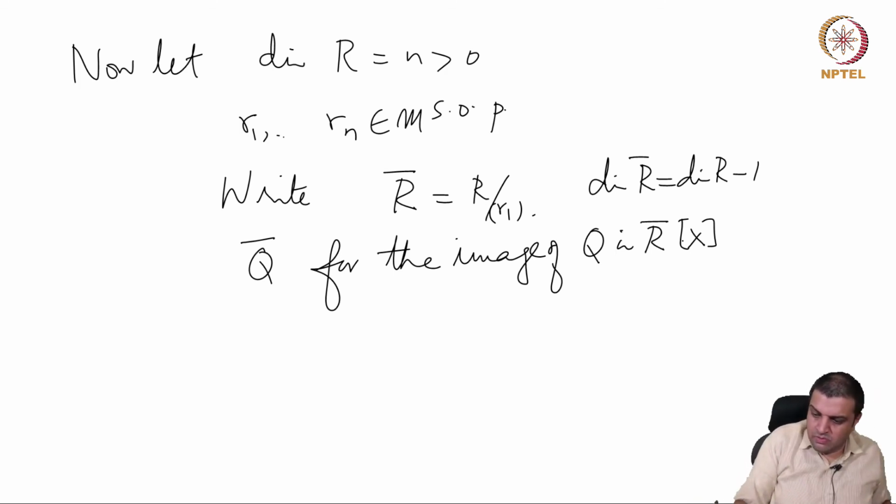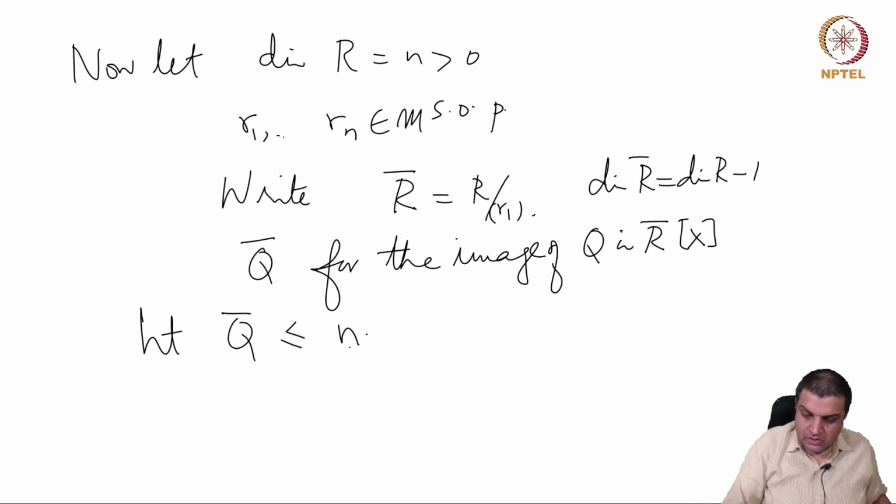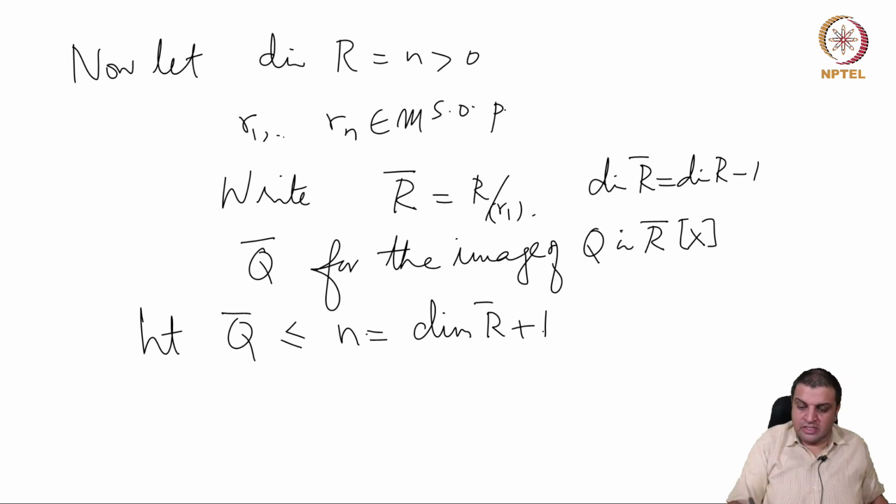So therefore, height of Q bar is less than or equal to n. This is the induction statement: height of Q is less than or equal to dimension R plus 1, which is what we wanted to prove. So we can assume this for R bar and Q bar. Height of Q bar equals dimension of R bar plus 1.